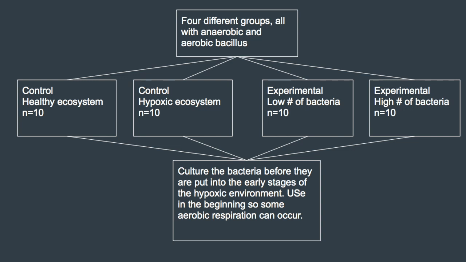One of them will have the Miracle-Gro added to the solution and the other will not. The 2 experimental groups will have varying levels of Bacillus subtilis added to the waters. The first group will have low numbers of bacteria and the second group will have high numbers of bacteria. Both of the experimental groups will have the same amount of chlorella added, about the same amount that is found in most algae bloom situations.